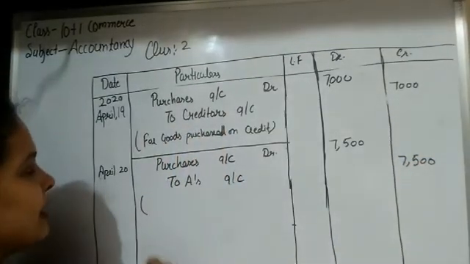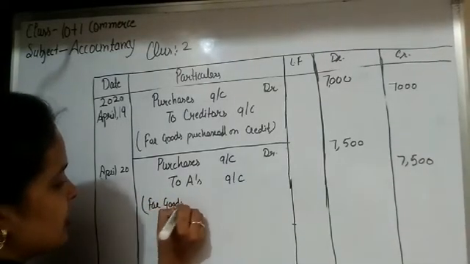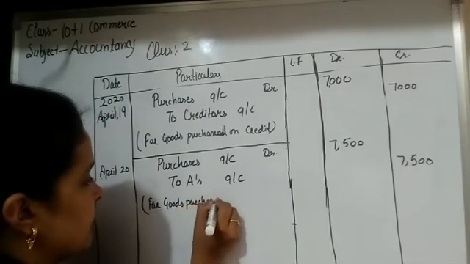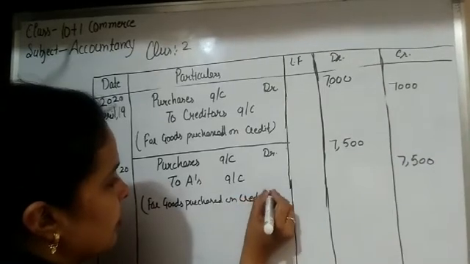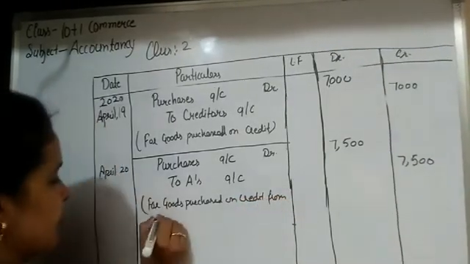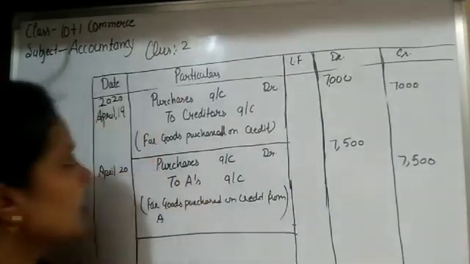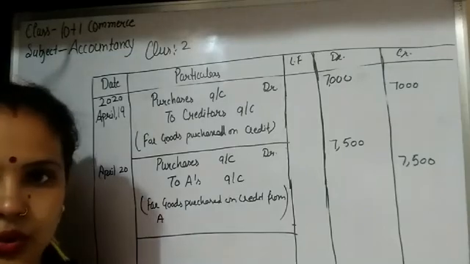And the narration is for goods purchased on credit from A. Okay, students. So these transactions are related to question number 2.